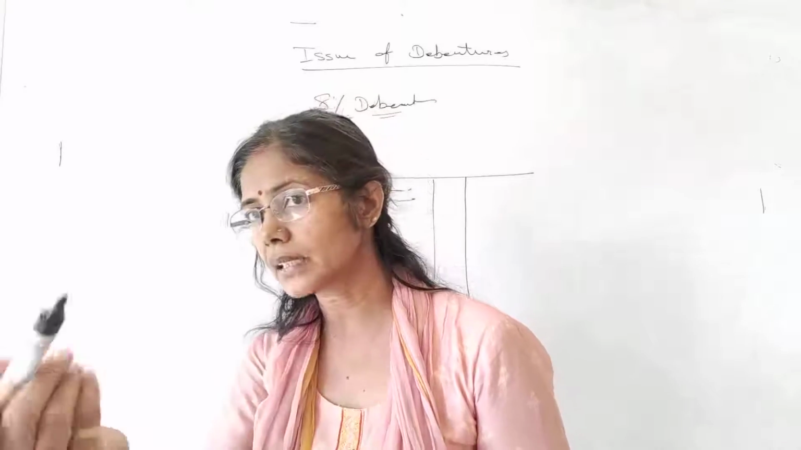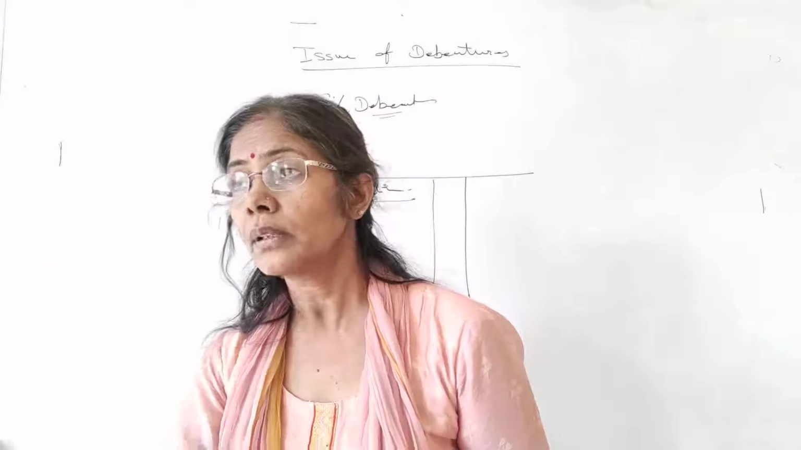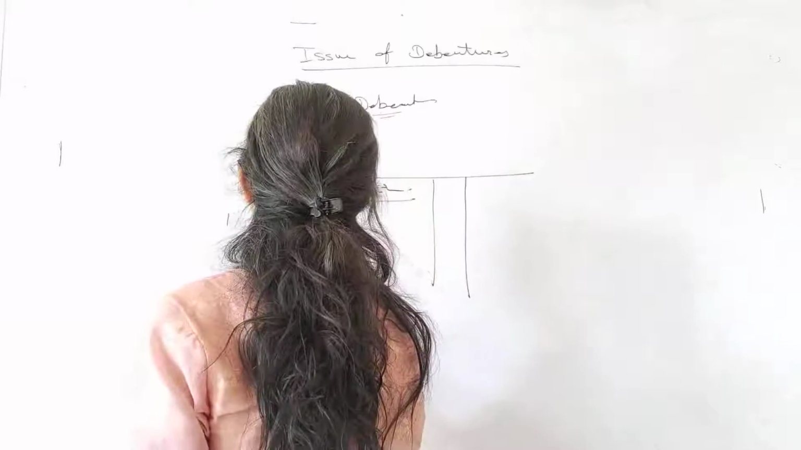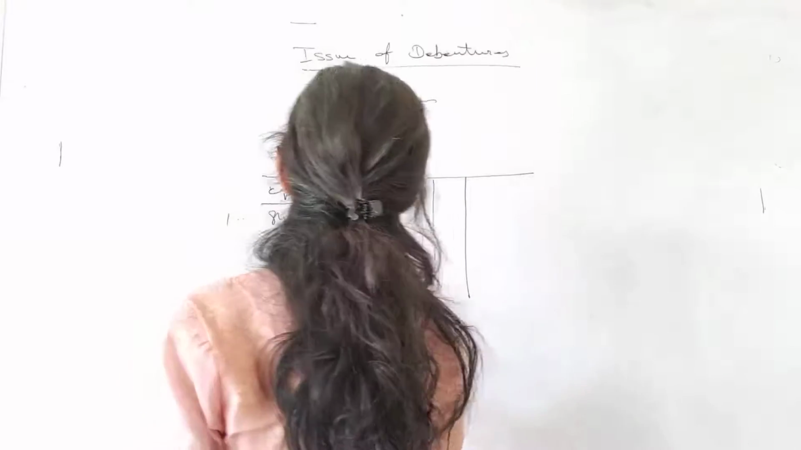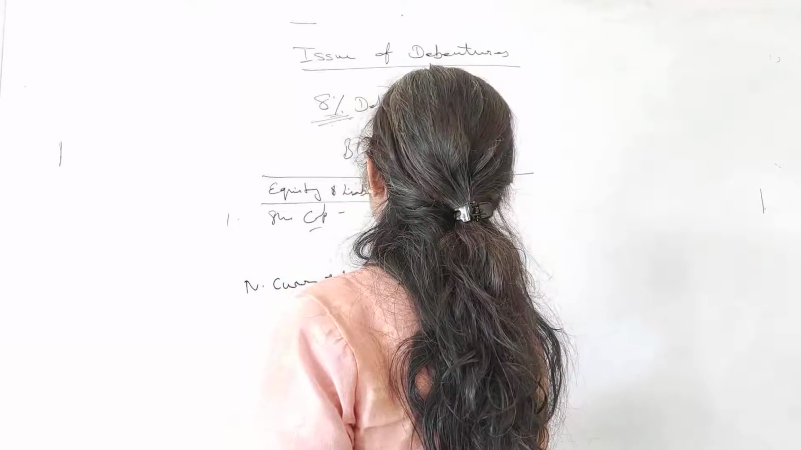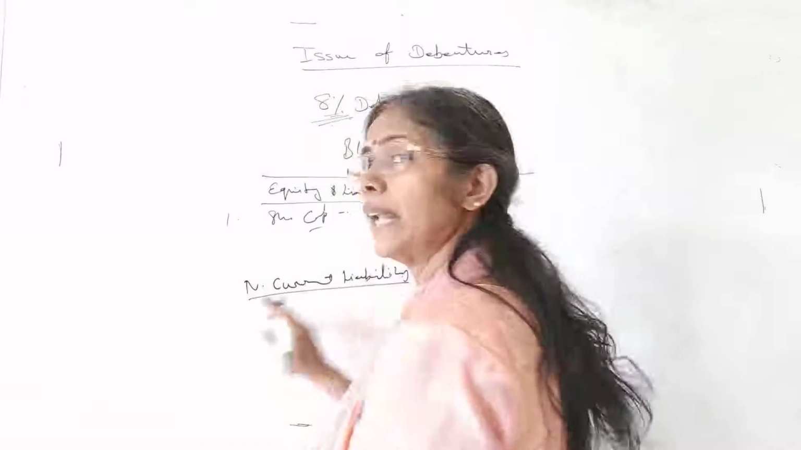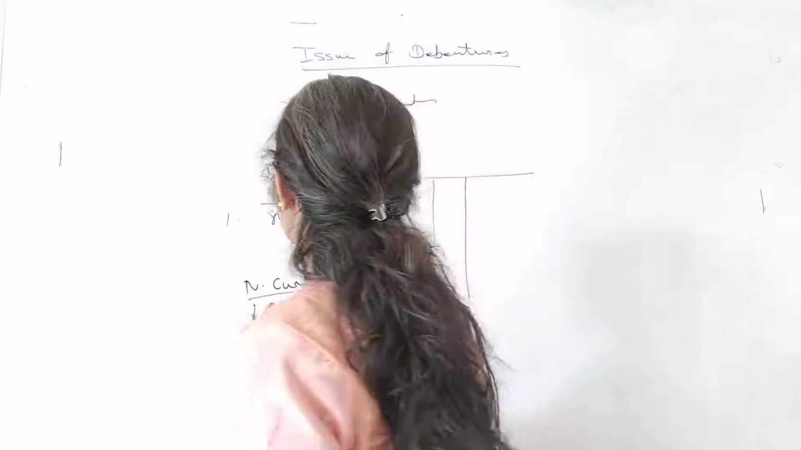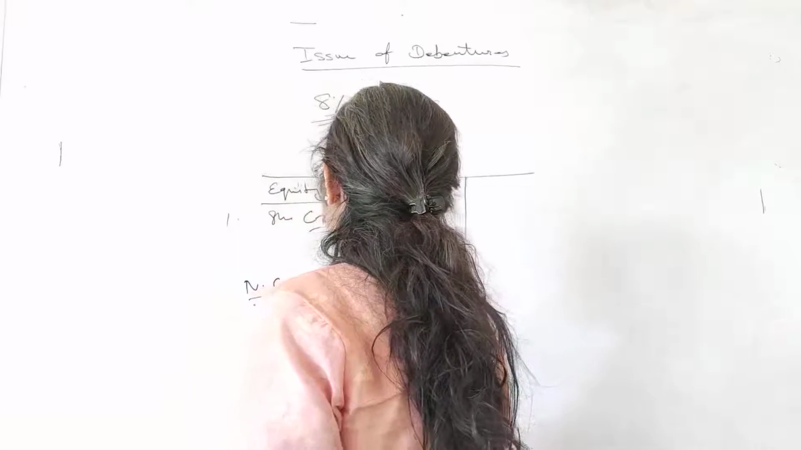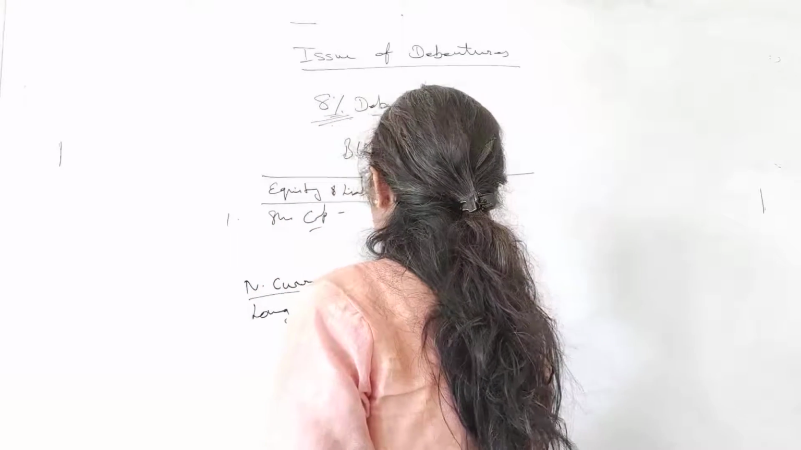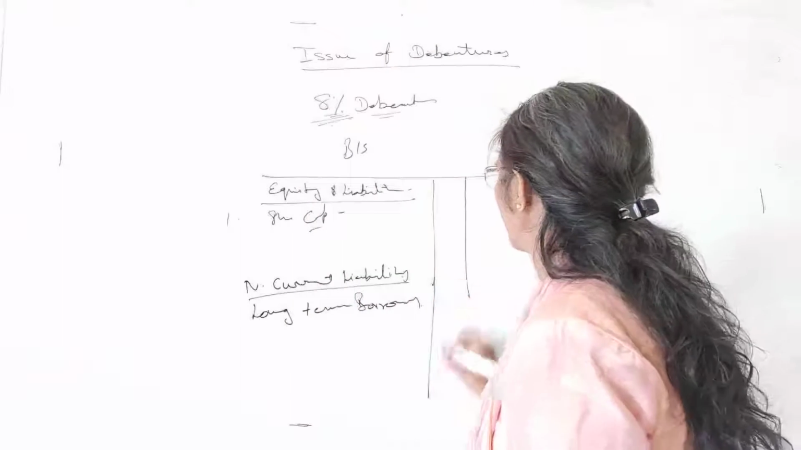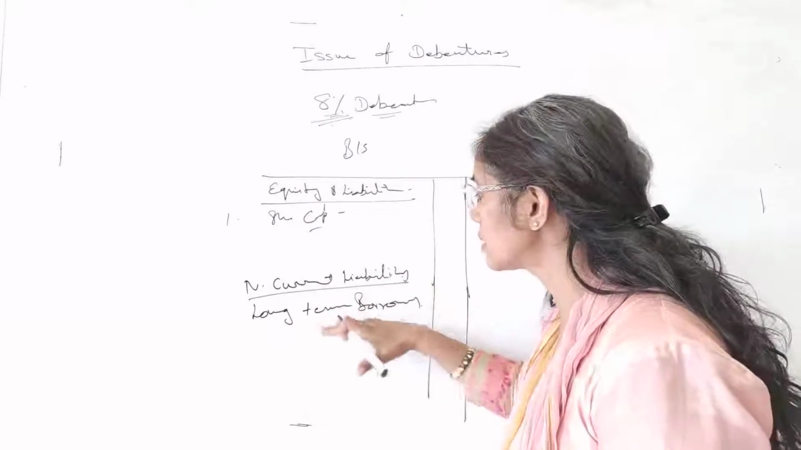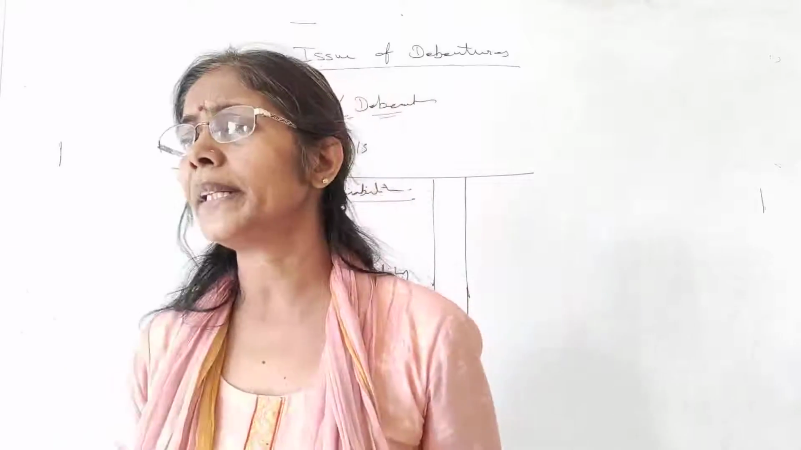So when you issue this for a long period of time, that is termed as long term borrowings. These long term borrowings will be shown under non-current liabilities. Right? We have a non-current liability heading, and in the non-current liability we have long-term borrowings. Here you will mention the note number, because long-term borrowing contains so many things.